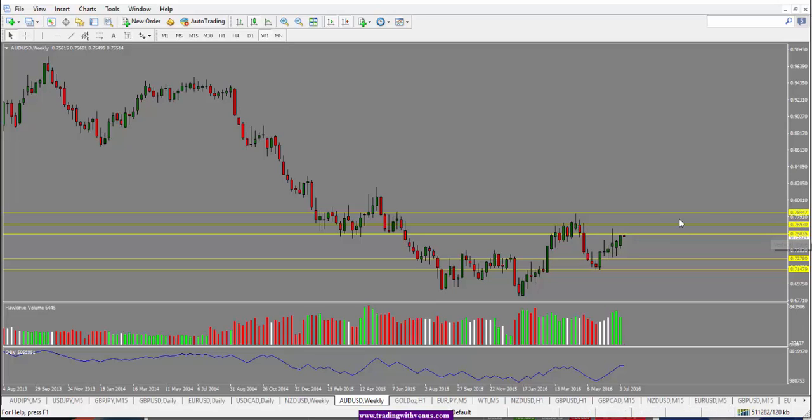This is a 0.7700 level. This is a nice support and resistance level. So overall, this looks bullish, and we could either see a breakout or we could see a pullback and then a move to the upside.